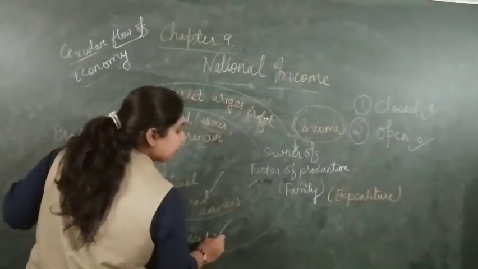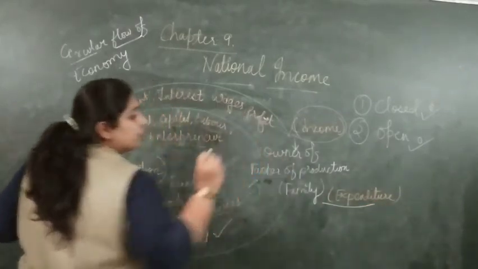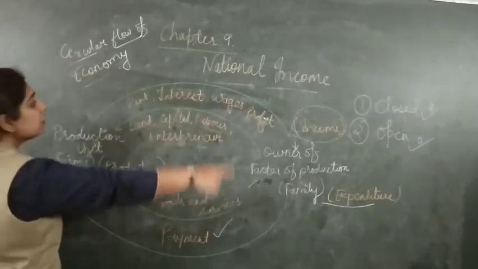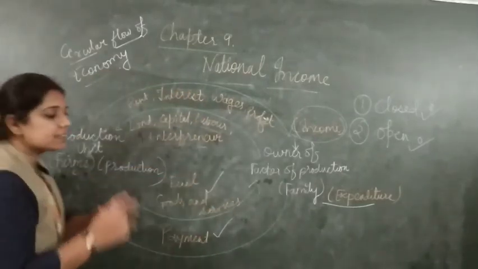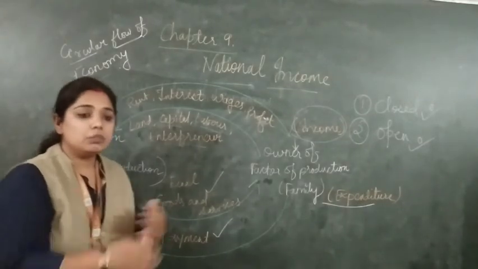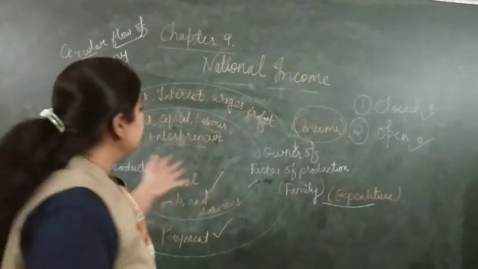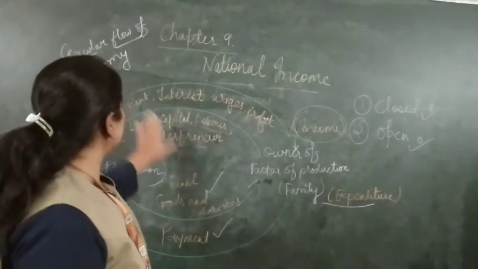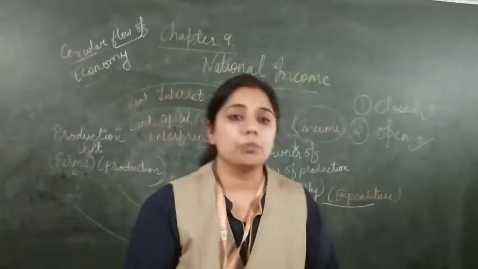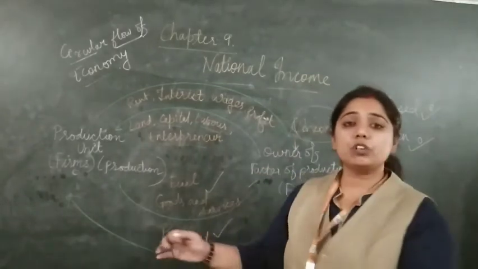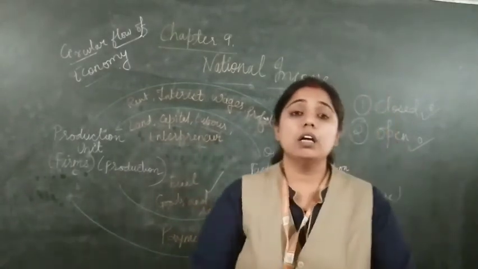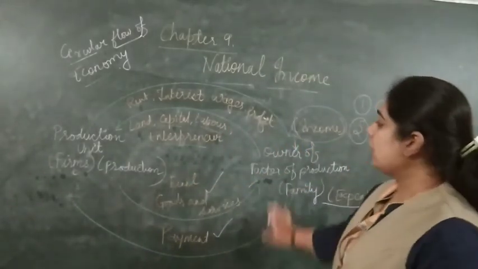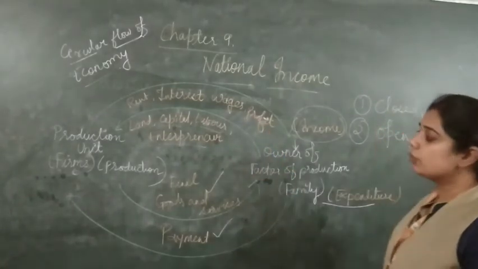That payment will be the expense for the family. It means this flow continues. This is known as the circular flow of economy. We can say it is the turnover, how the process takes place. This circular flow goes on and is not going to stop. So this is known as the circular flow of the closed economy. Same, if we did it for the open economy, our main concept would be to focus on the market. So I hope you understand the circular flow of the closed economy.